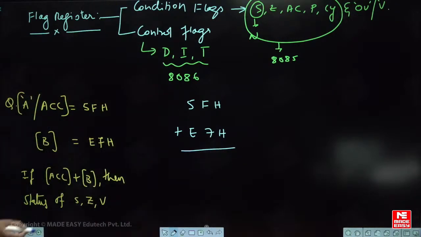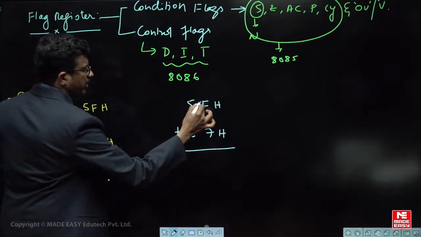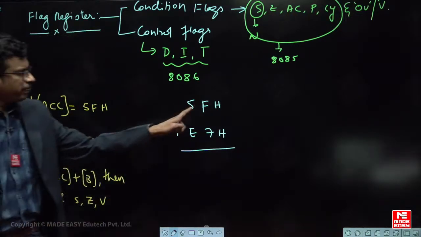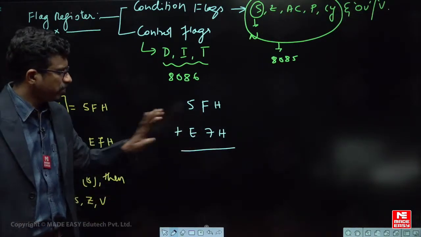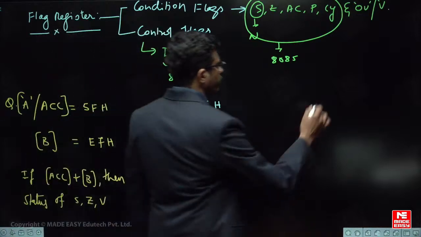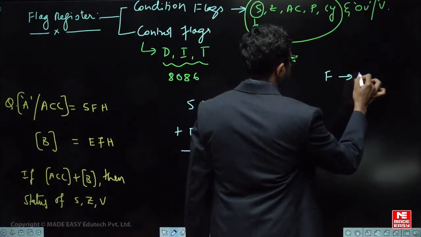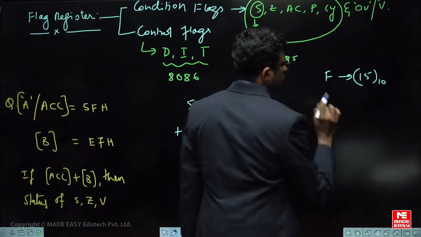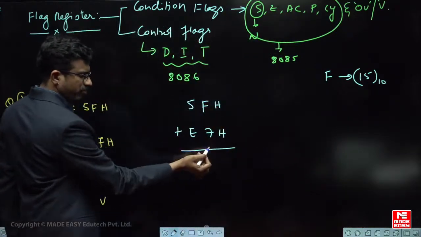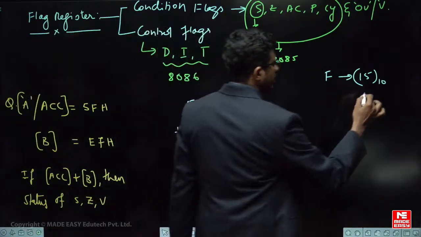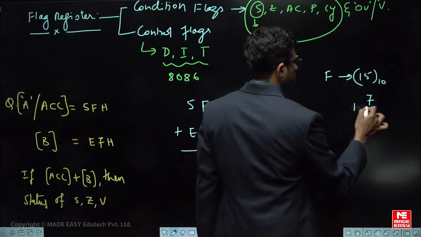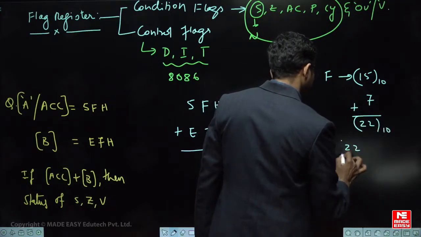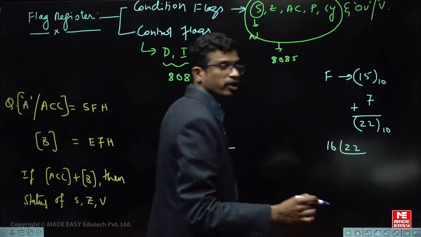After adding, let us say the result is stored in the accumulator again, and let us see how the flags are modified. Now tell me, F means how much? 15. 15 plus 7 is 22. F is the hexadecimal value, in decimal it is 15, and 7 is 7, no problem. So how much is the answer in decimal first of all? Then convert into hexadecimal. 15 plus 7 is 22 in decimal. So convert 22 into hex.